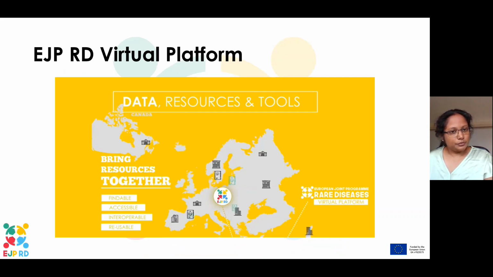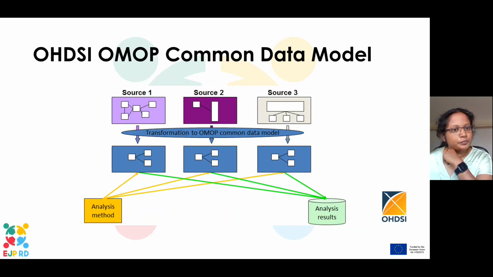So with this semantic data model, we want to connect to the EJP RD's virtual platform, which is an idea to connect several rare disease resources together so that federated data analytics can be performed on all of these resources. So the ERN rare disease registries can connect to this virtual platform and share data with each other. But we also want to connect to a wider healthcare platform, and one possibility is OHDSI OMOP.